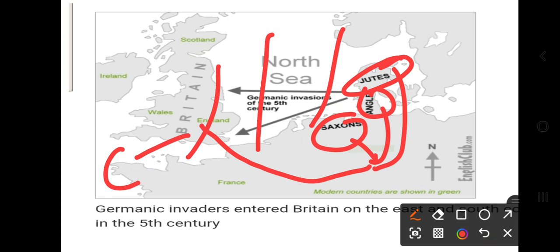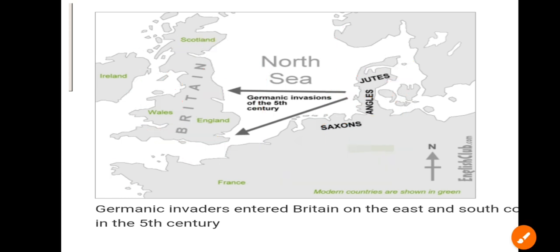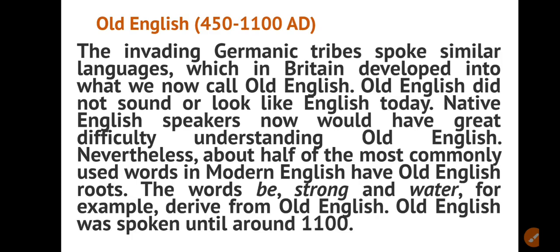Here I'm writing, they used to speak Celtic. Who? Britain people. But they were pushed away to the west and north. So the places are Wales, Ireland and Scotland. So this is the first phase, right? Now moving to the next part.